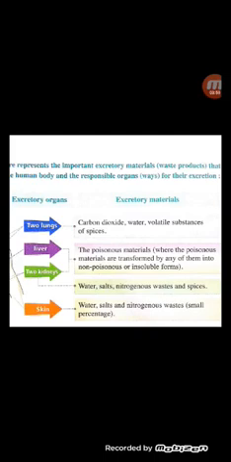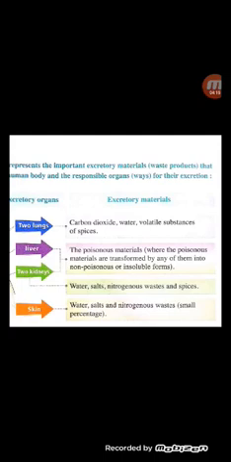Also, the kidneys are excretory organs, and by the two kidneys we can get rid of water, salt, nitrogenous wastes, and spices. The last one is the skin.